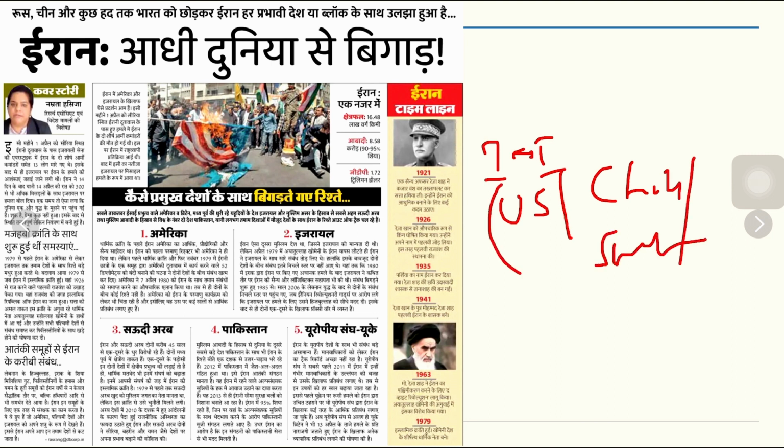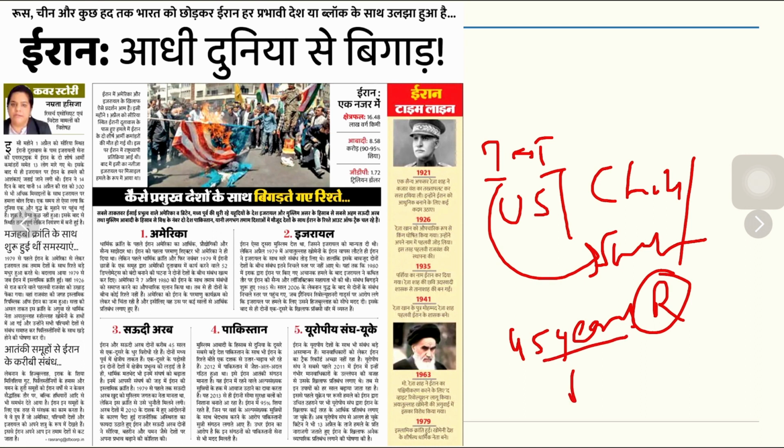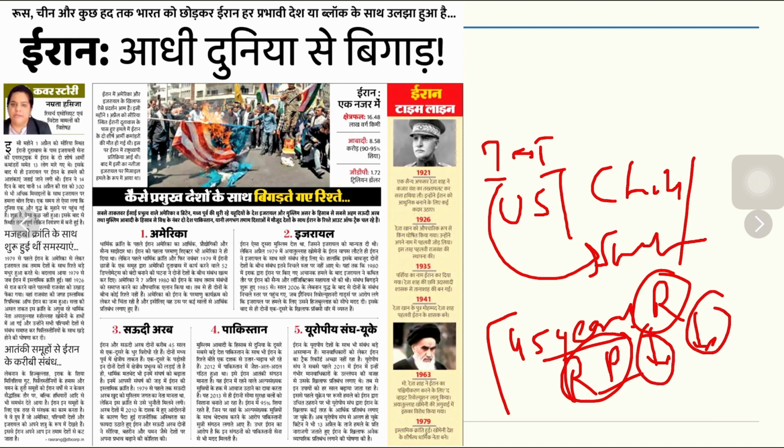When we talk about Iran and Saudi Arabia, both have close to 45 years of rivalry. Both are regional powers, so they do not want to reduce their regional strength in this particular region. So they fight for their regional supremacy. That's why they have close to 45 years of rivalry. Although China tried to negotiate a deal between both these countries, because of the efforts taken by Iran and Israel after the Gaza and Iran conflict, that deal is now in danger.